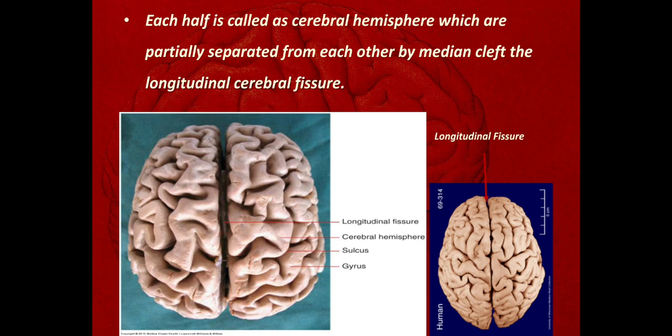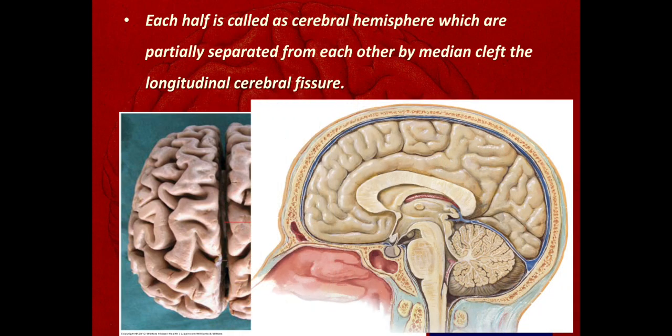Okay, so when we take a section from this part, one can view it like this. Here this is the medial surface of the cerebrum. This is the cerebral hemisphere, which is connected with the opposite side by this comma shaped structure called the corpus callosum. The corpus callosum connects the cerebral hemispheres of the opposite sides. Above, in front of and behind the corpus callosum, the cerebral hemispheres are separated from each other, and here there is a fold of the dura mater called the falx cerebri.